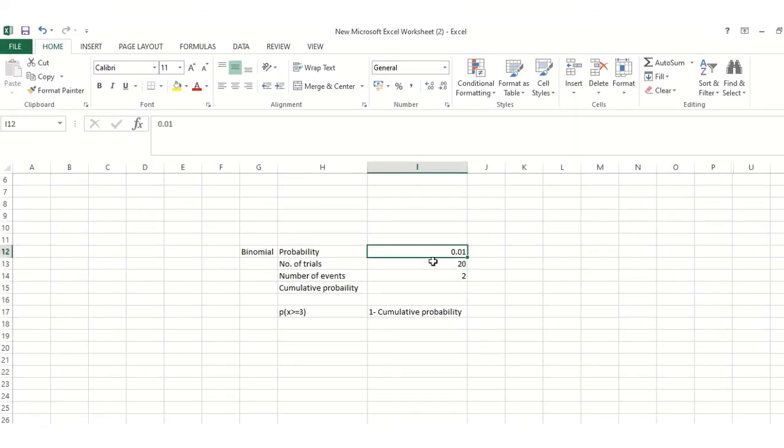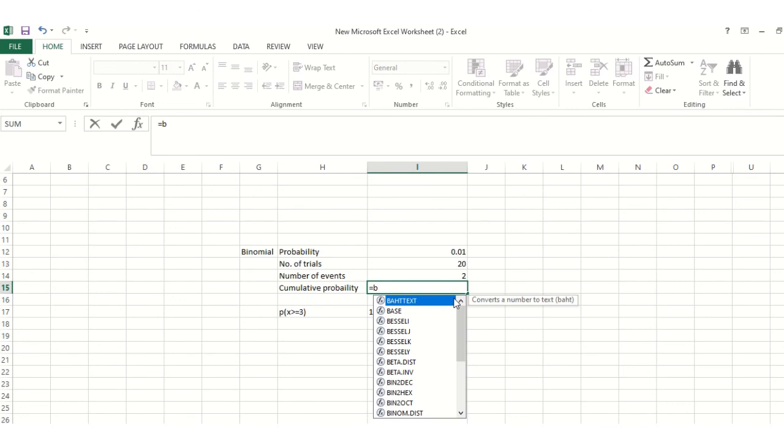Now we will see how we can do it in an Excel sheet. We have seen the probability is 1%, that is 0.01, number of trials 20, number of events. In this case we have to identify the probability of at least 3 or more. So what we decided is that we will calculate the probability of 0, 1 and 2, and we will subtract it from 1. So we will see how we can do it. Binomial distribution.